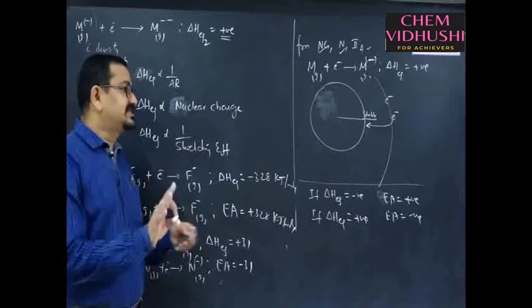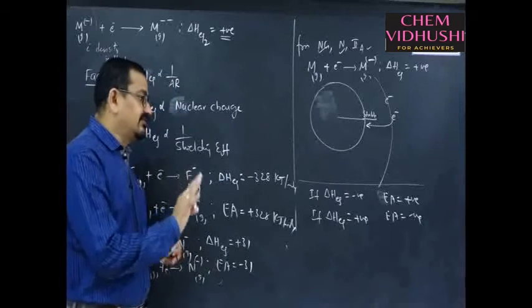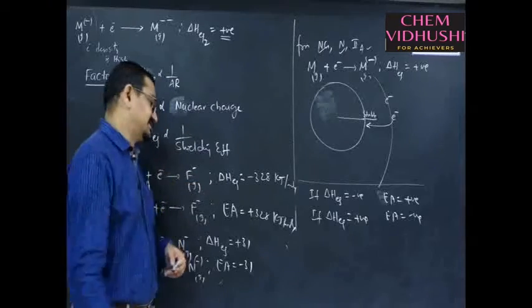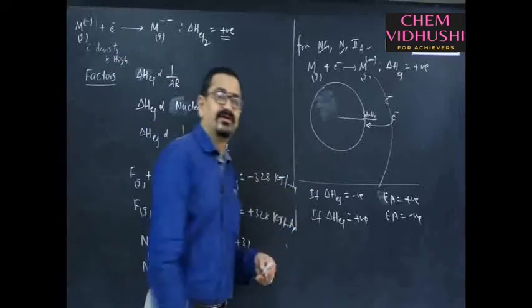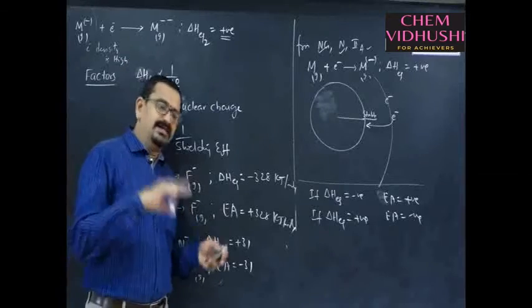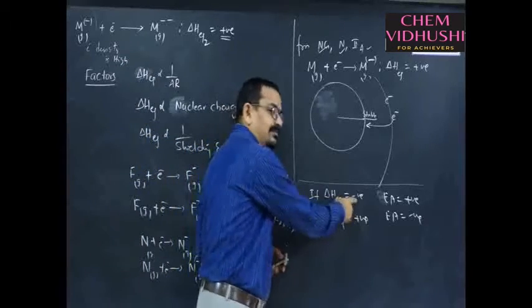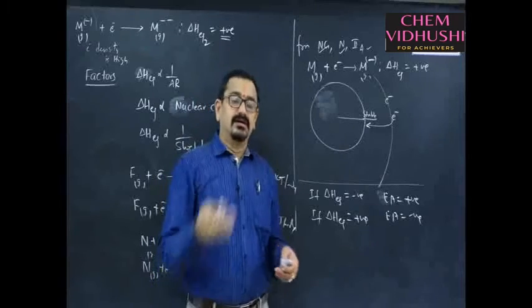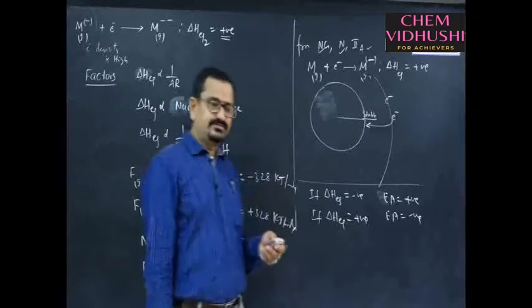Okay. So, in this way, to avoid confusion, we always have to discuss in terms of both terminologies, electron gain enthalpy and electron affinity. Usually, electron gain enthalpy is the proper terminology. In case of a negative electron gain enthalpy, means if it is exothermic, it means that element's electron affinity is positive. Okay.